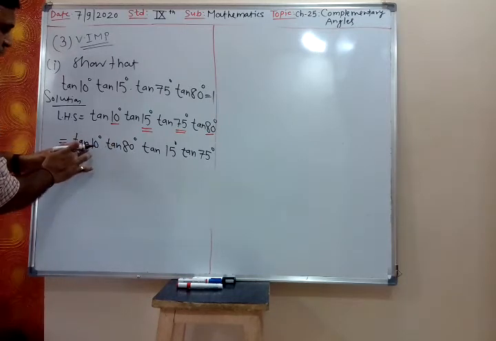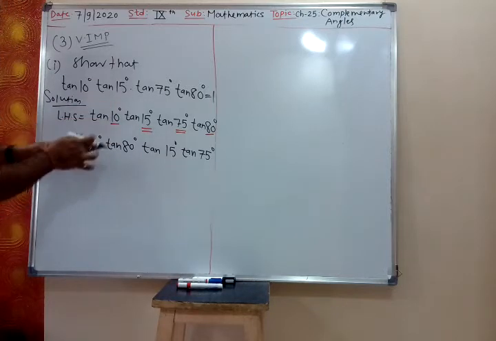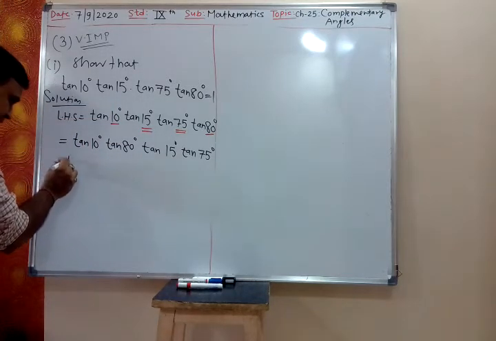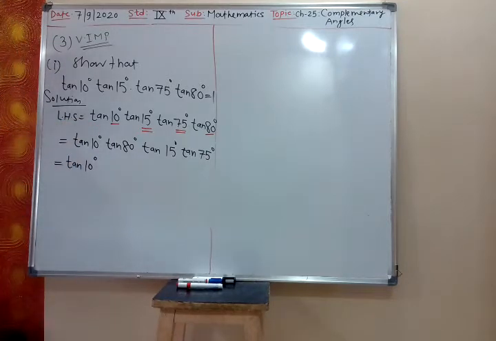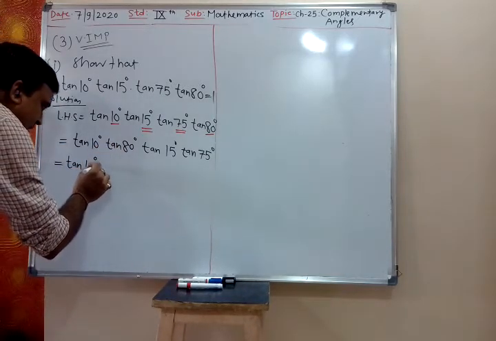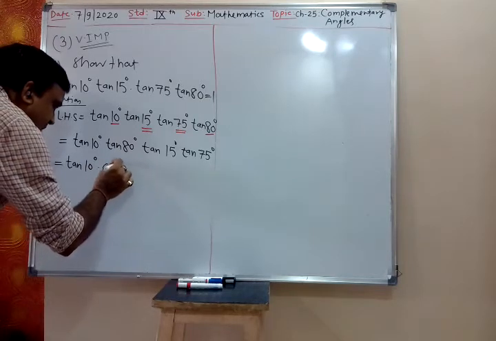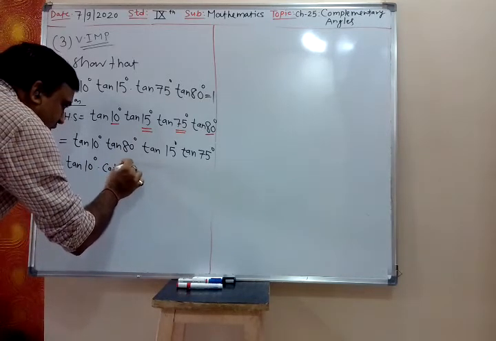Now what will I do? One I will fix, the other I will change. So tan 10 degree I am keeping fixed. Then tan 80 degree: what is the complementary angle function of tan? Cot. So tan 80 degree is the same as cot of 90 minus 80 degree.